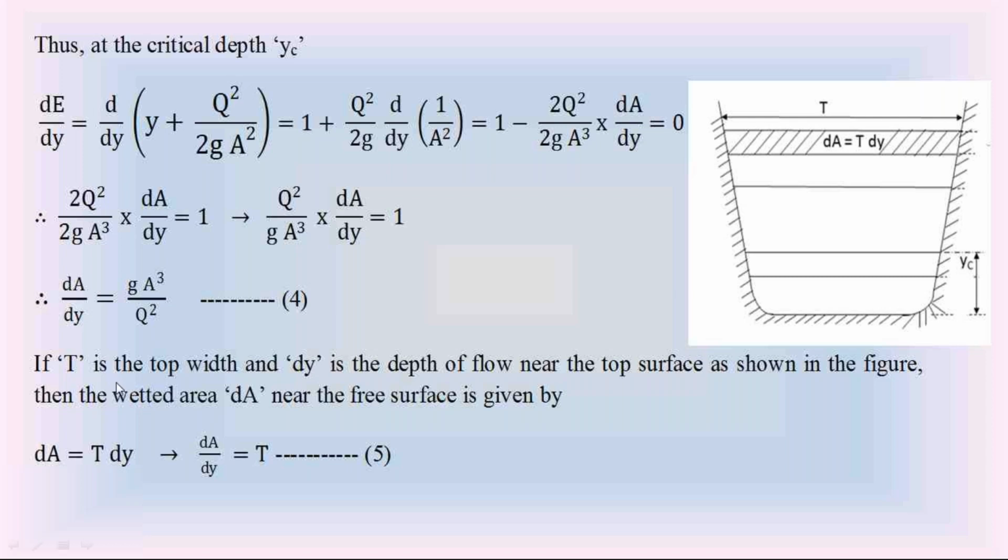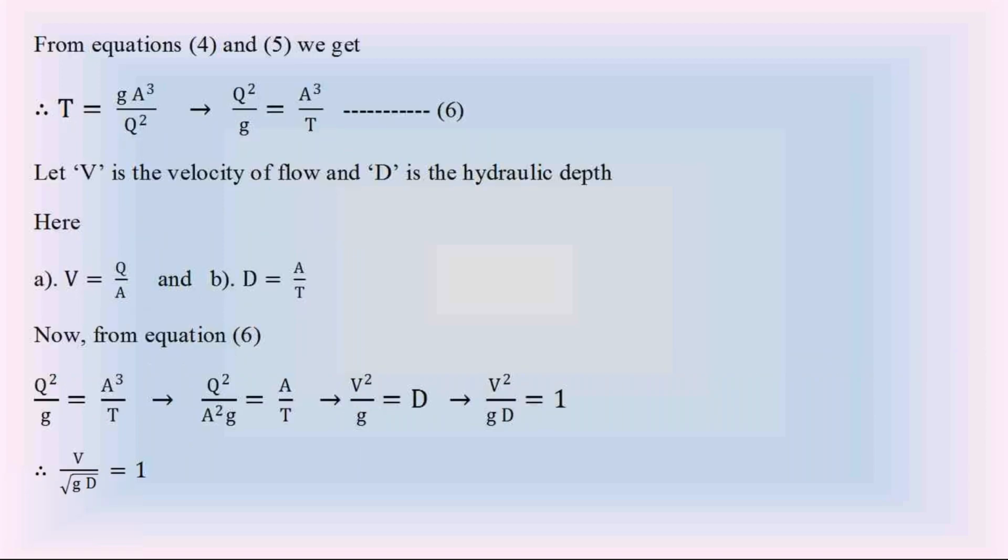From this, dA by dy is equal to the top width T. So by using this water layer at the top water surface, we calculated that dA by dy comes to T. Take that as equation 5. Substitute equation 5 in equation 4. The combination of equation 4 and equation 5 gives T is equal to g A cube divided by Q square.